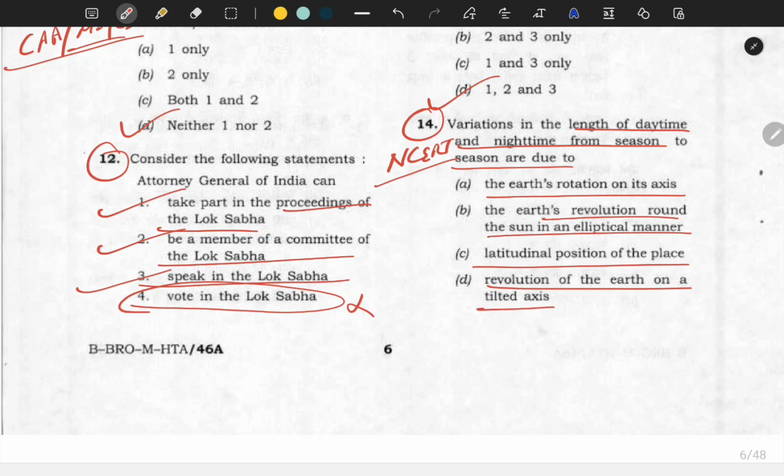So everybody knows earth rotation doesn't make season to season variation in length of day. Earth revolution, everybody knows season occurs. There is no such thing like latitudinal position of the place impacting the length of daytime and night time. But yes, it is the revolution of the earth on the tilted axis. It is a very direct question. So these type of questions should not be marked incorrect.